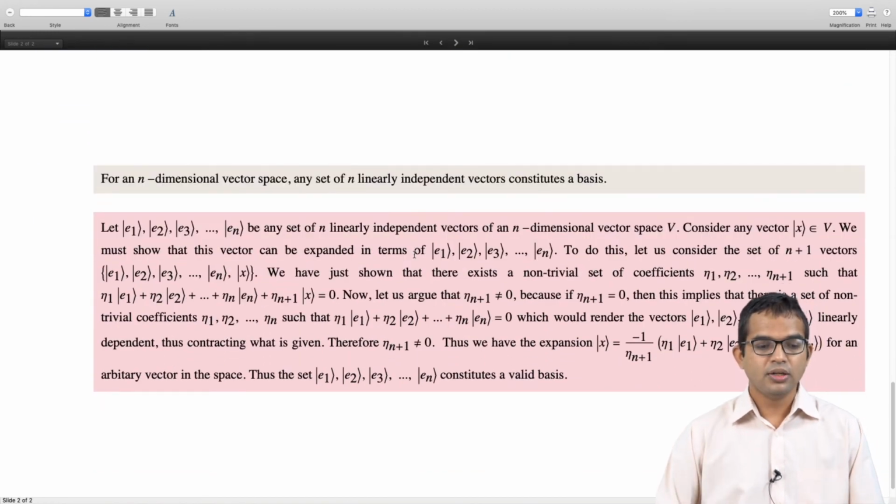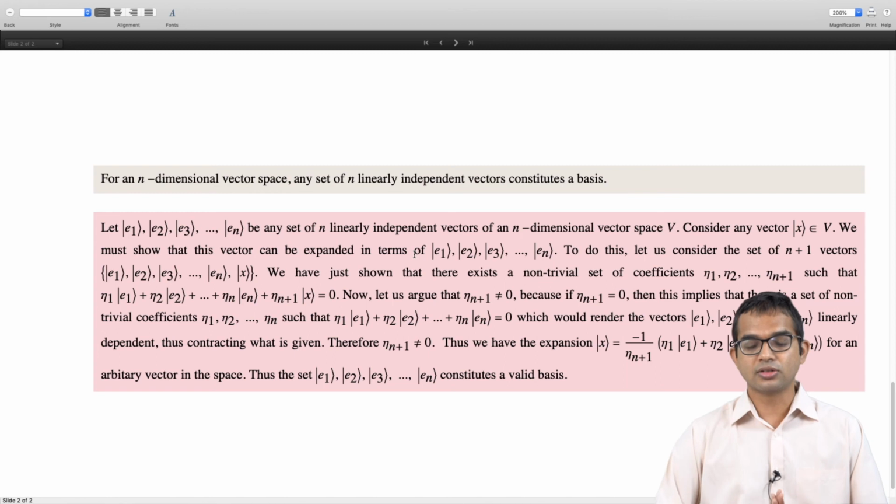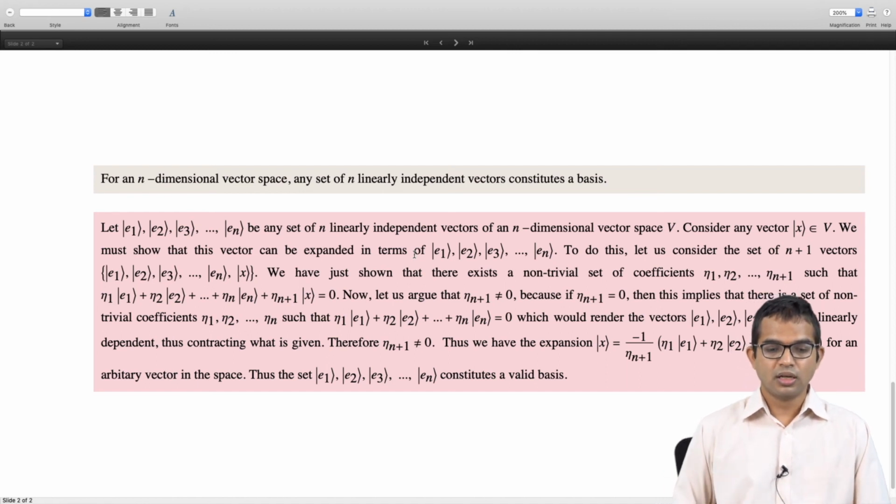Suppose you have an n-dimensional vector space, then any set of n linearly independent vectors constitutes a basis, right? We saw for the 2-dimensional space, you could think of Ex and Ey as a basis, but Ex and Ex plus y is also a basis. So Ex plus y, Ex minus y, any of these constituted a basis. In fact, you can show, like we are going to do now, that any n linearly independent vectors for an n-dimensional space is a basis, right? So how do we see this?